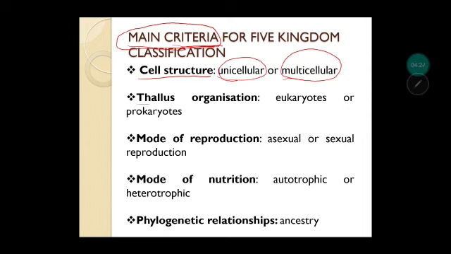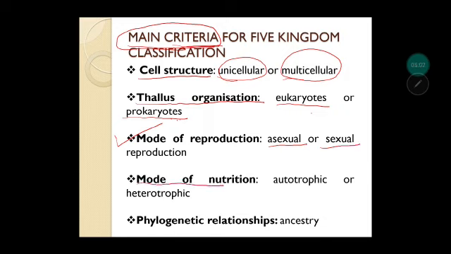Then second was thallus organization, means what type of body organization the organism is having, whether it is a eukaryote or a prokaryote. I hope you remember from the lower classes that eukaryotes have a well-defined nucleus, but prokaryotes do not have a well-defined nucleus. Next is mode of reproduction, means how the organisms carry out the process of reproduction, whether it is asexual where a single parent is involved or sexual reproduction where two parents are involved.